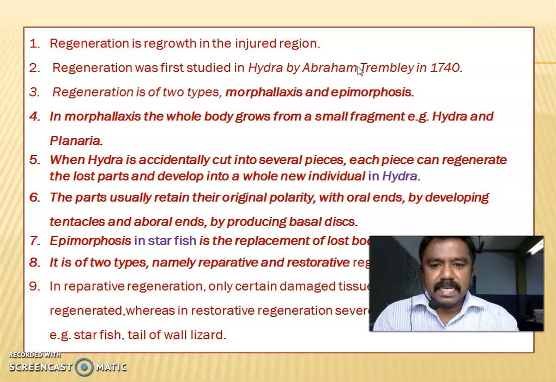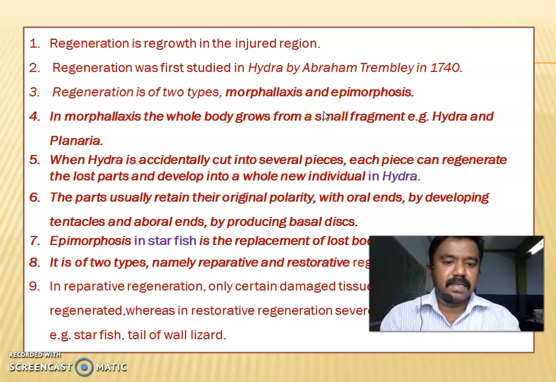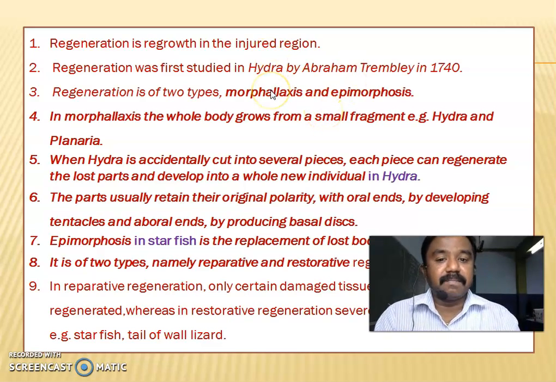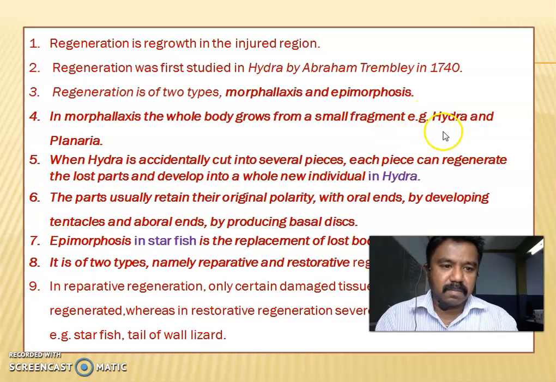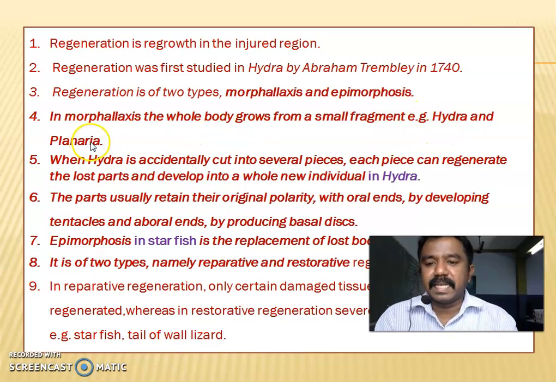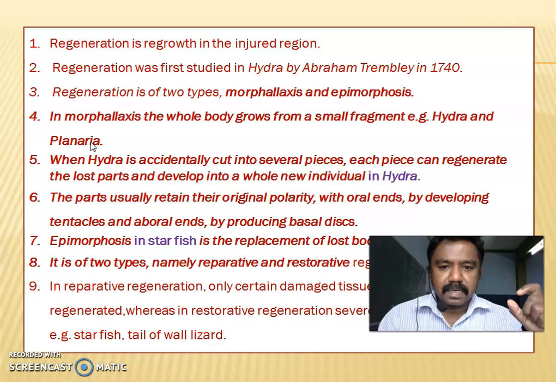Regeneration is of two types: morphallaxis and epimorphosis. Morphallaxis means the whole body grows from a small fragment. Example, hydra and planaria. Any part cut from the parent will grow into a new full individual organism.